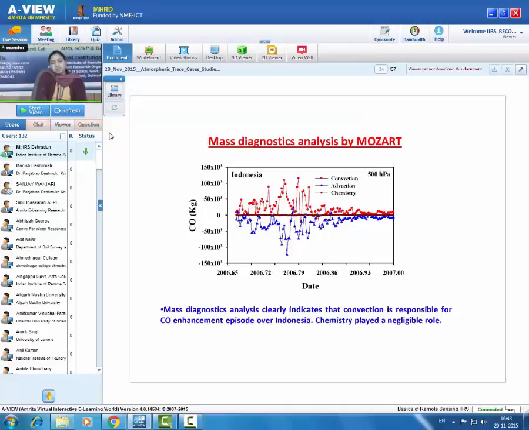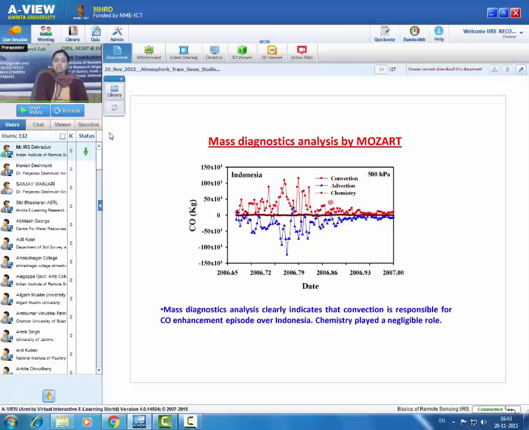It shows this over the Indonesia region, which I would like to remind you is the average region we defined in the first slide. Over that region, how is the effect of convection varying? The red color variation shows the effect of convection, and it shows that carbon monoxide is enhanced at 500 hectopascal because of convection.